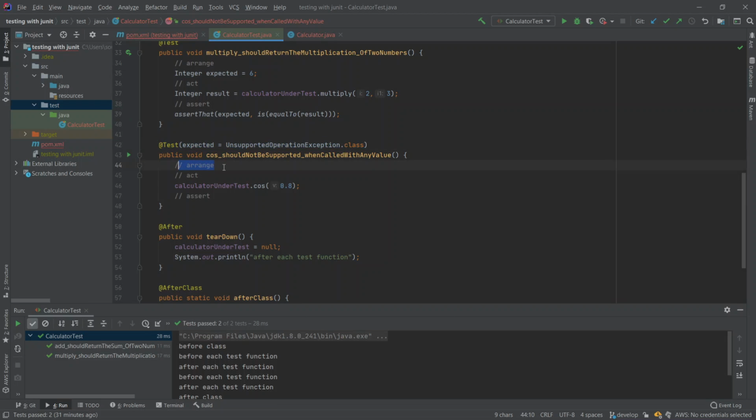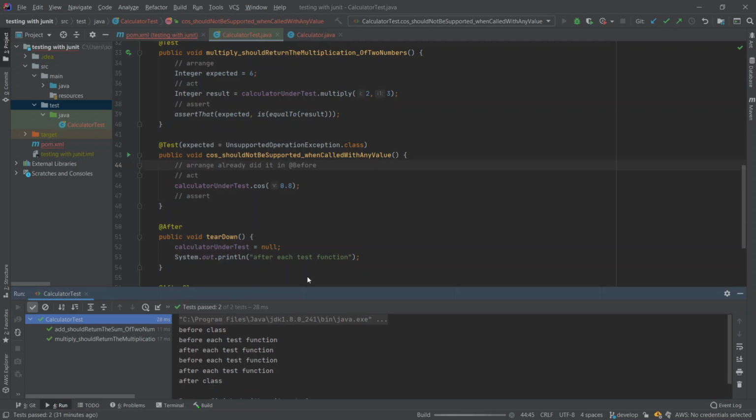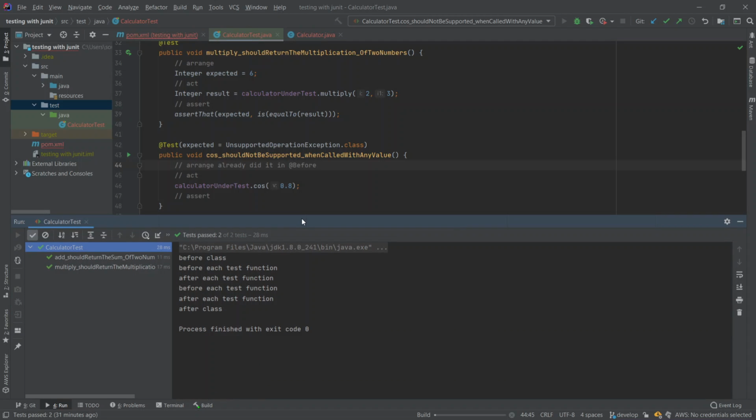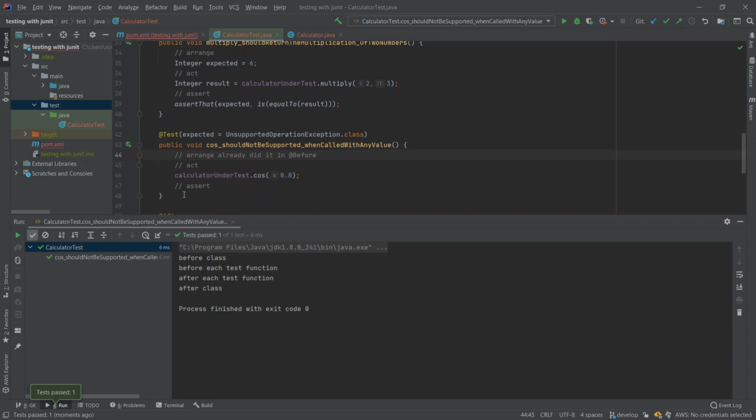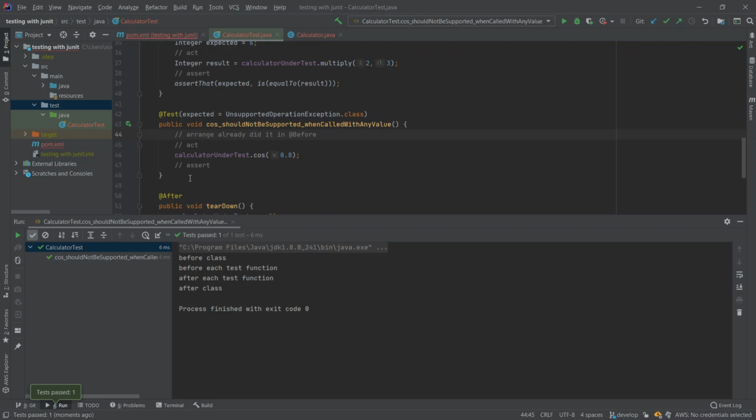The arrange we already did before a function, and we can just run this and see if it's going to pass or not. Yes, it passed. Very cool actually. So this is the way we handle the exceptions.